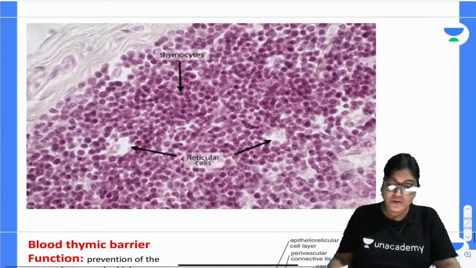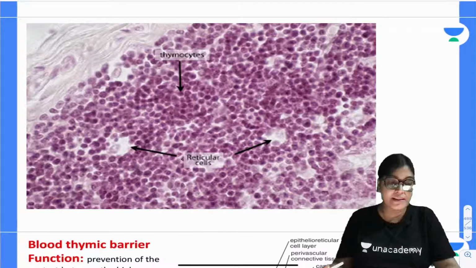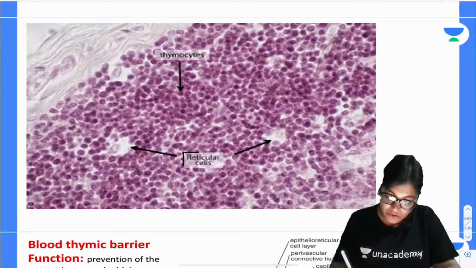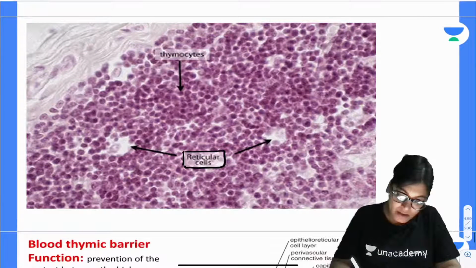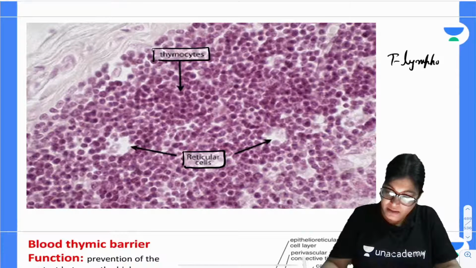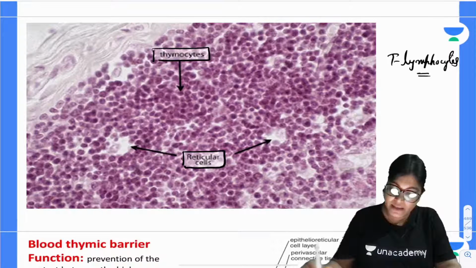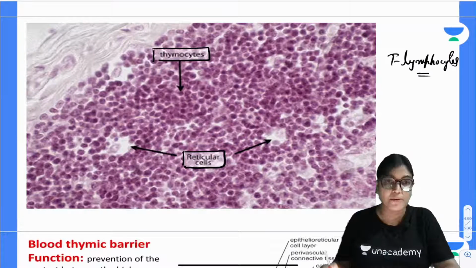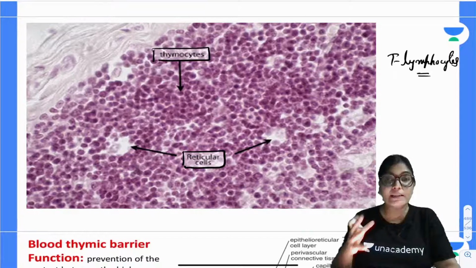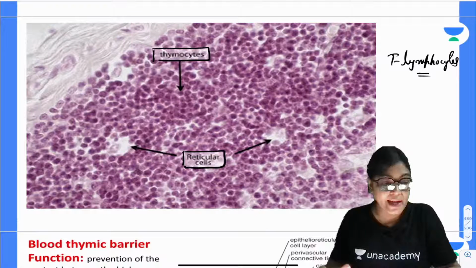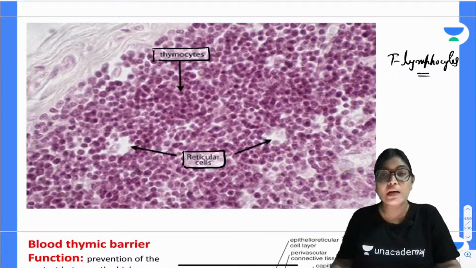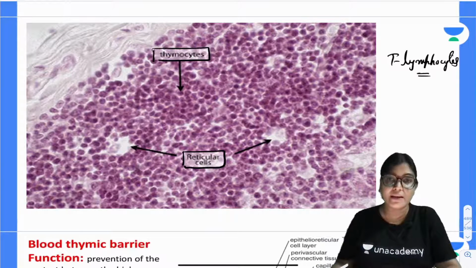Which type of lymphocyte is lying there? T lymphocyte is located, which is contained within reticular cells. This is the thymocyte which is located. T lymphocytes are located here, in the reticular cells, that is thymocytes, as you can see. Many T lymphocytes are located. In the medulla part, the immature type of T lymphocyte will be located, and the mature T lymphocyte is more residing in the cortex part.